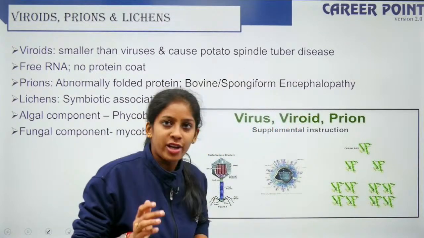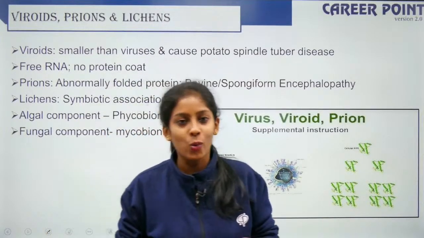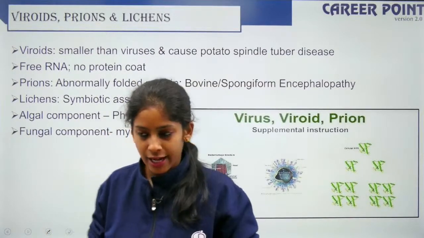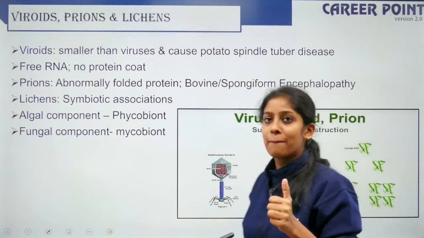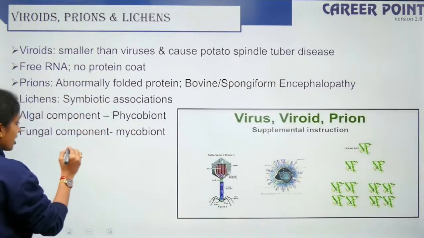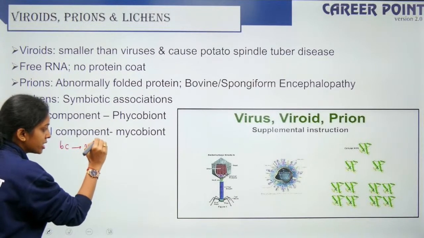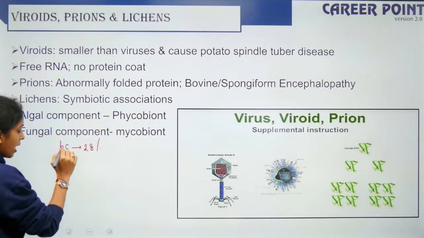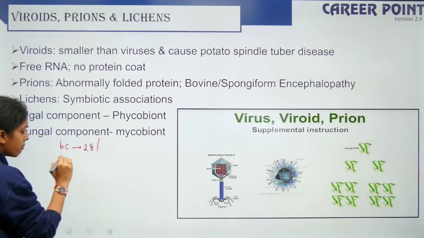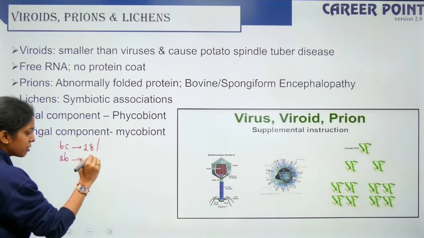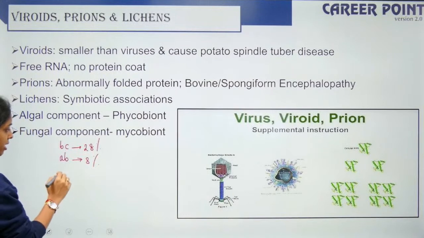So, W had a question from Principles of Inheritance and Variation which he pinged me on Telegram. The question was about mapping frequency, right? So, the question said B and C had a frequency of 28%, and if I remember, AB had a frequency of 8%. And what is the remaining?